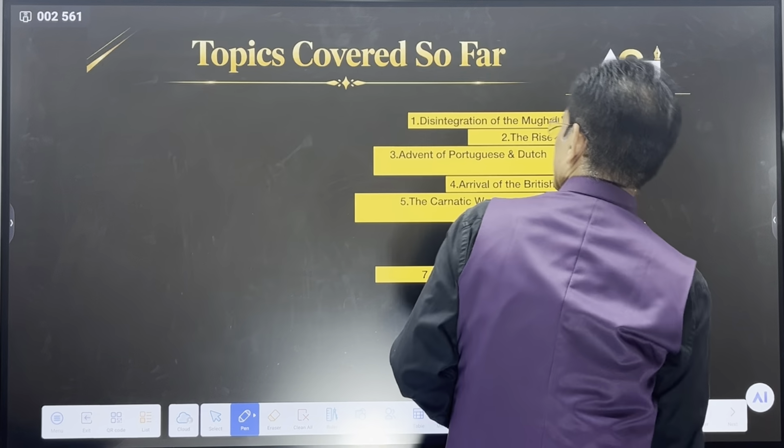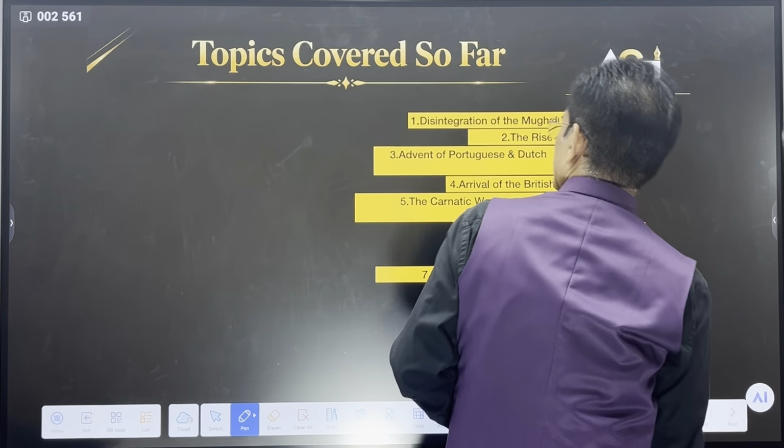After the death of Shivaji, he was succeeded by his son Sambhaji, who was killed by Aurangzeb. So in medieval India, we read about Marathas till 1707.